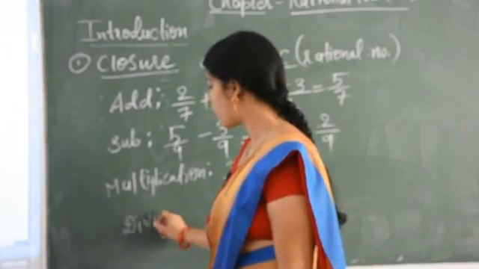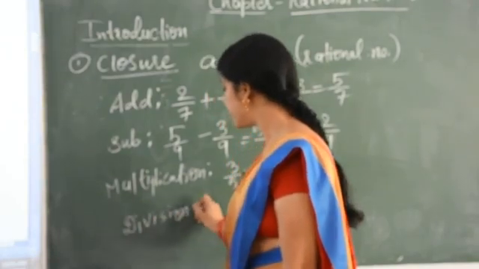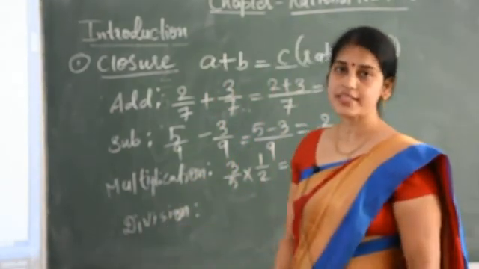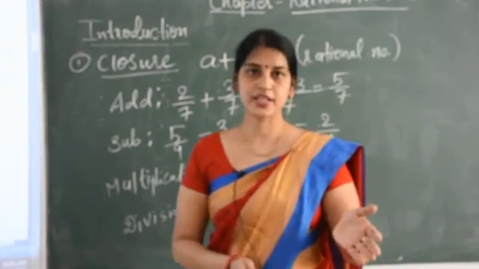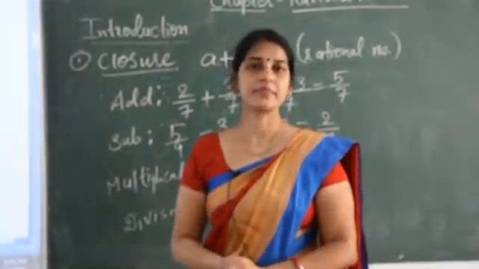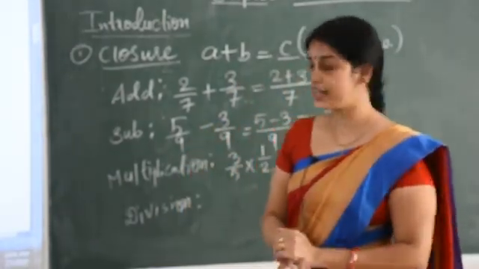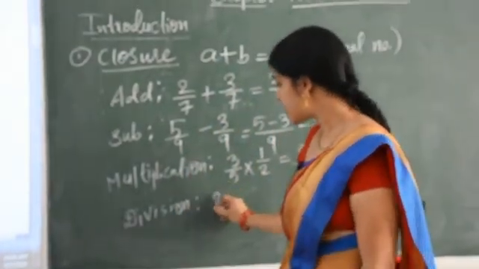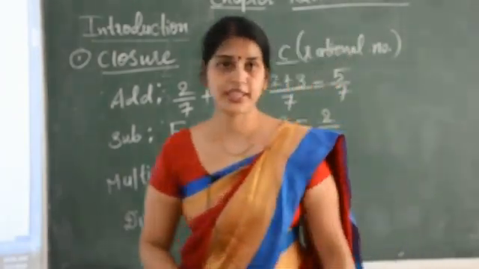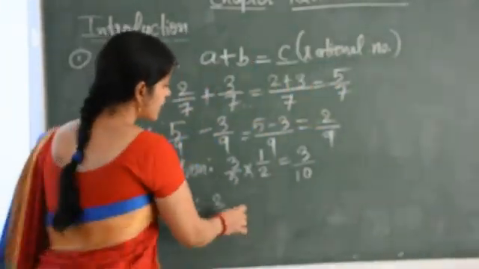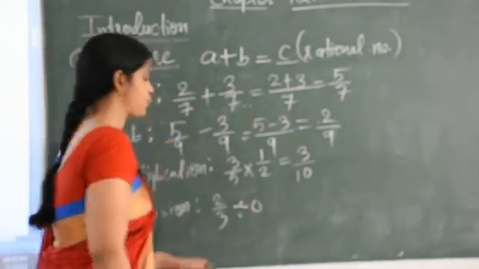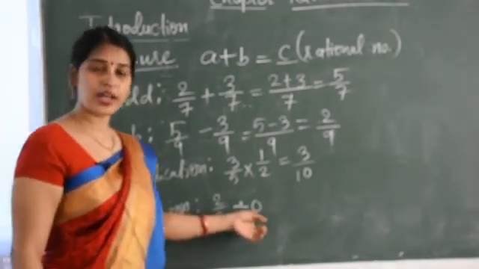Now last operation is division. For division, if you divide one rational number with another rational number, then it can be divided. But it has also one condition. If you divide any rational number like 2 upon 3, if you divide it by 0, then in this case what happened?